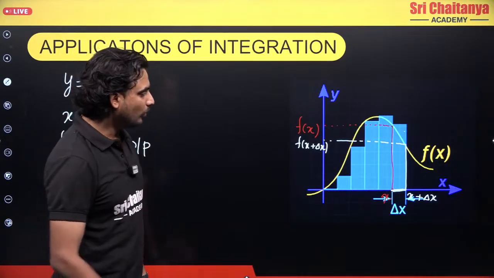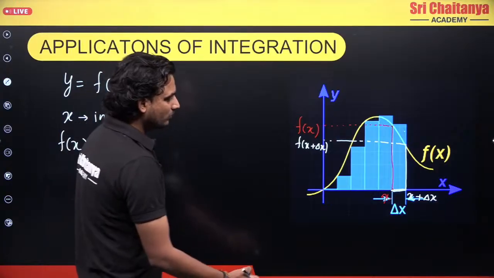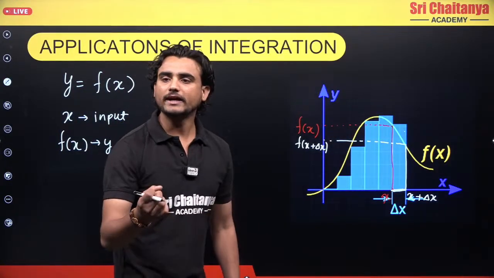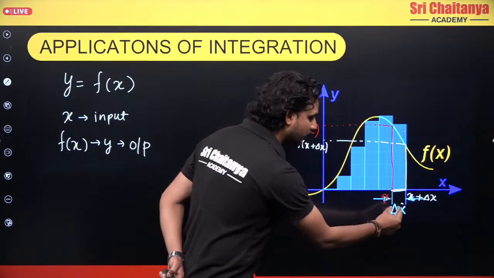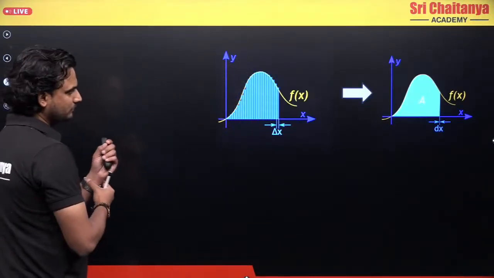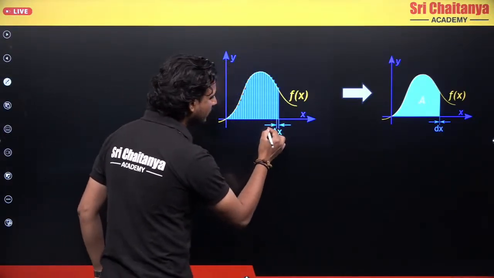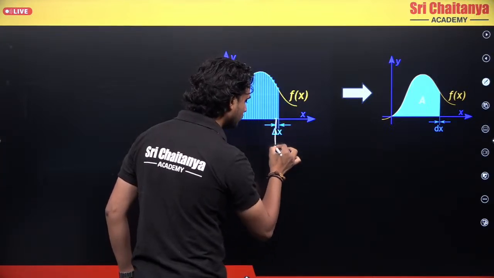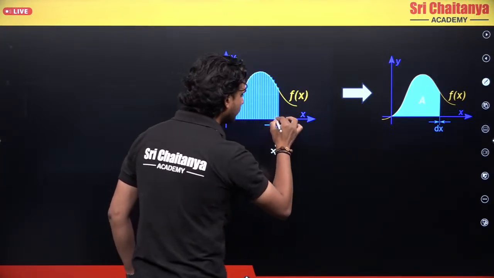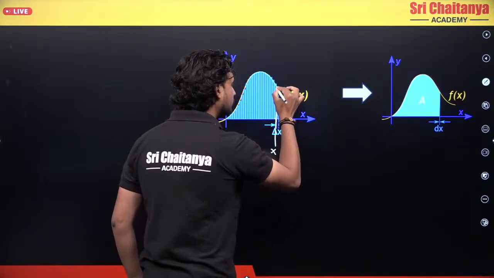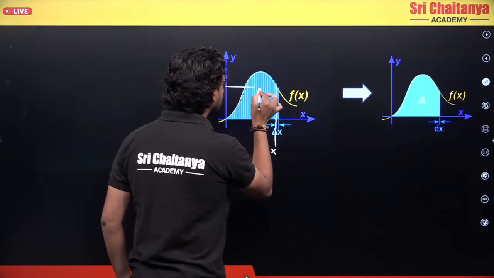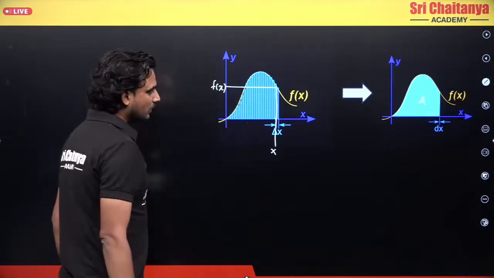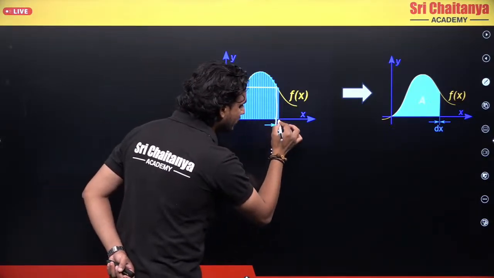Clear? But now let's try to understand what if I make this change very small? If I make this change very small, then what will I have? For some value of x here, I have some value of f(x) here. Now I increase the value by some delta x.